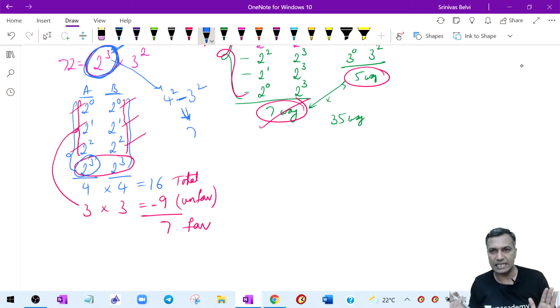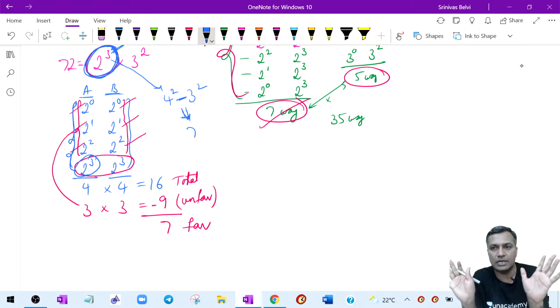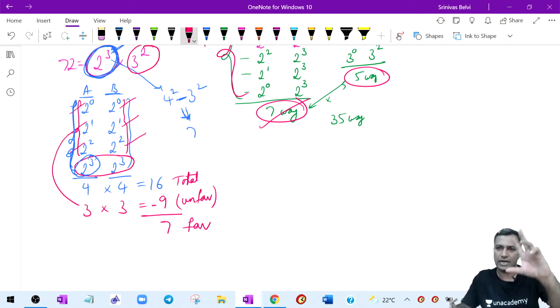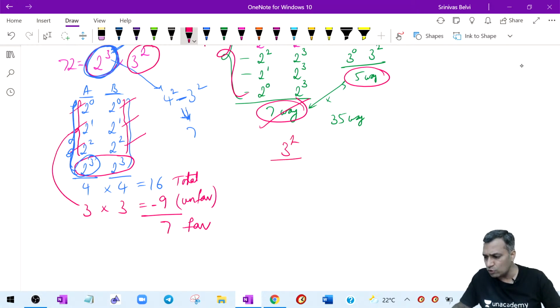This is the way of dealing with this. No, I still want to write a little bit to get that clarity because I'm a little confused in the exam. I'm a little more cautious in the exam. Write at least this much. That is good enough, right? That's how you get that 7. I will do this for 3 power 2 also. Try and observe this. What do I do for 3 power 2?